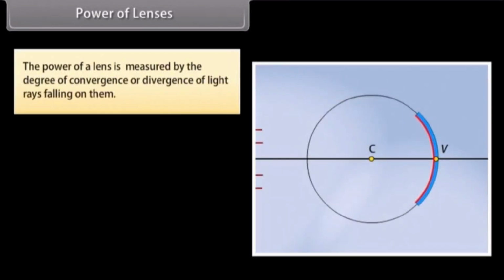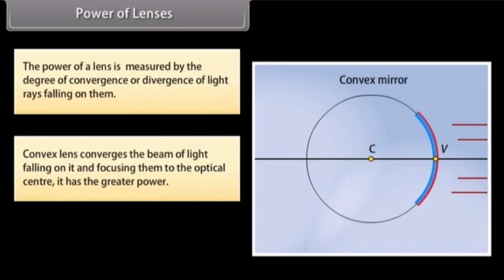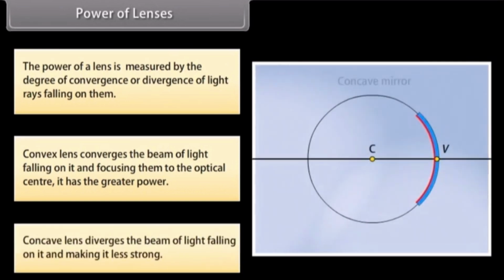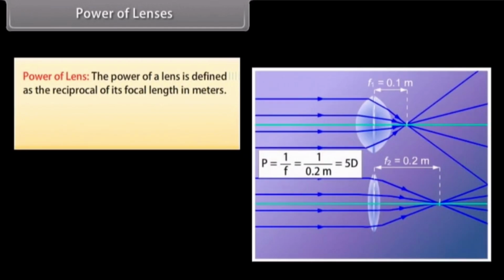Power of lenses. The power of a lens is measured by the degree of convergence or divergence of light rays falling on it. A convex lens converges the beam of light falling on it, focusing it at the optical center. It has the greater power. A concave lens diverges the beam of light falling on it, making it less strong. Power of lens. The power of a lens is defined as the reciprocal of its focal length in meters. Power of lens is equal to 1 upon focal length.